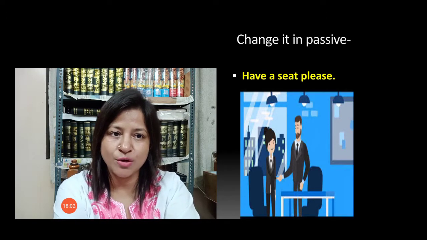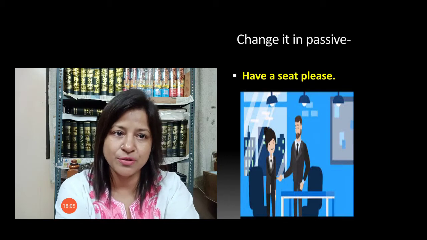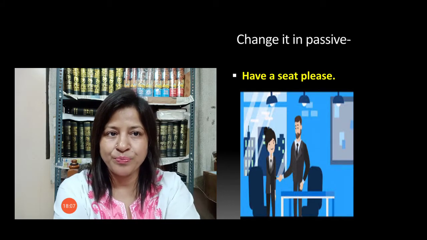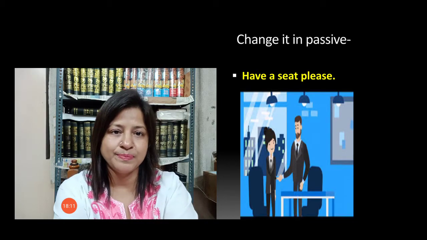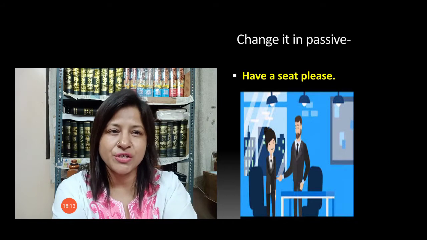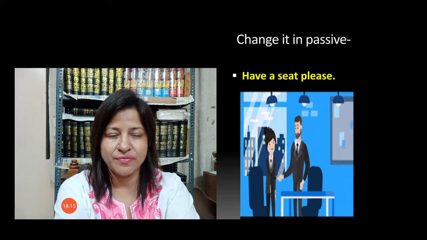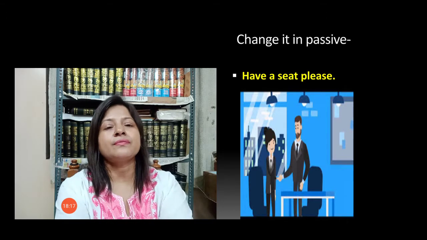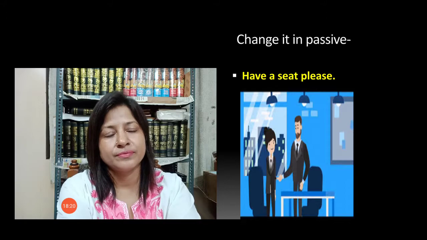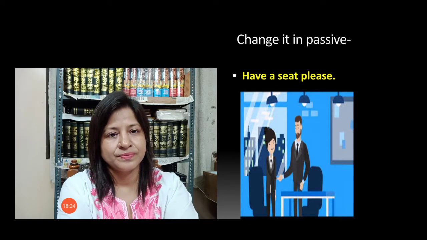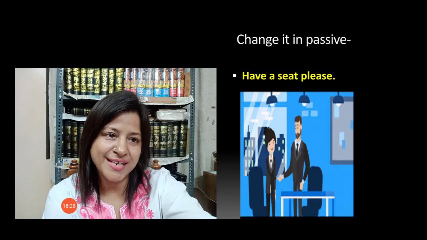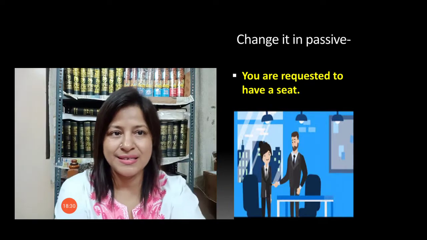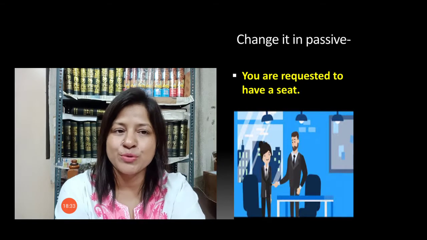Yes, this man is offering a seat to this beautiful lady. So क्या कहेगा ये? Have a seat please. So you have to change it in passive voice fast. Okay, time's up. Yes, you are requested to have a seat.